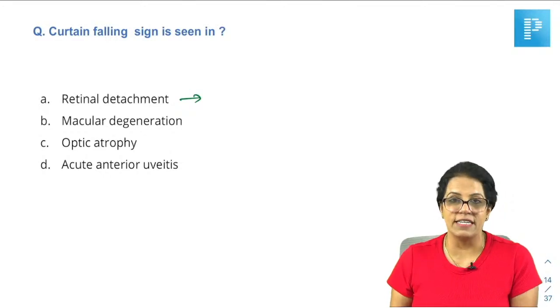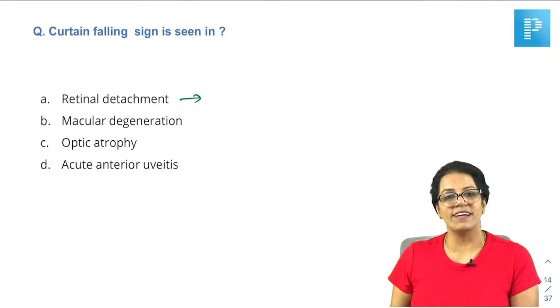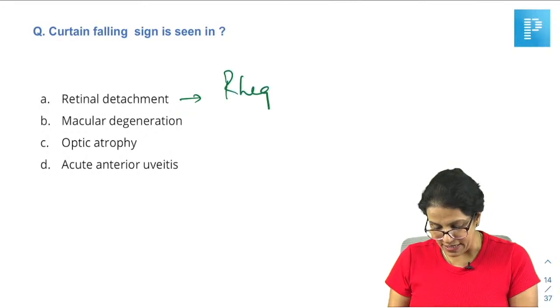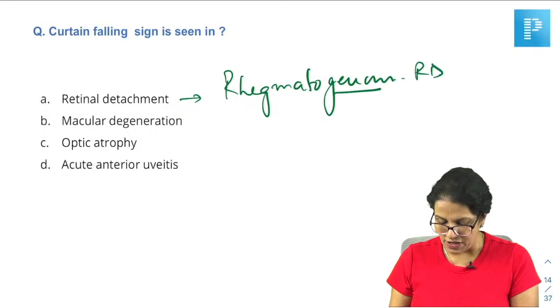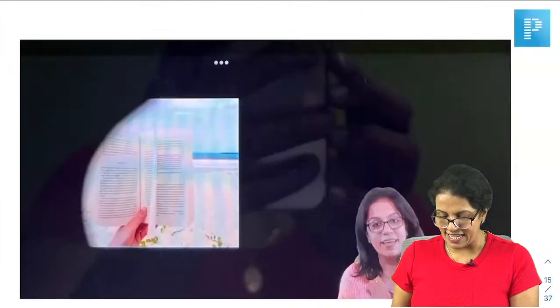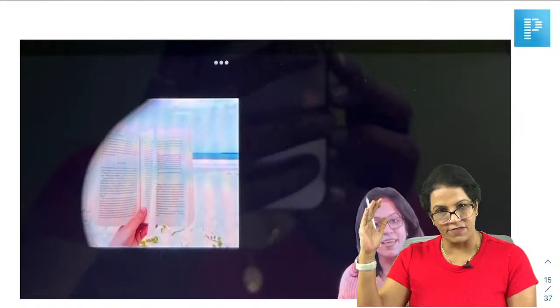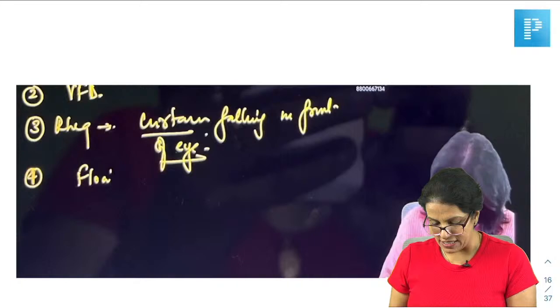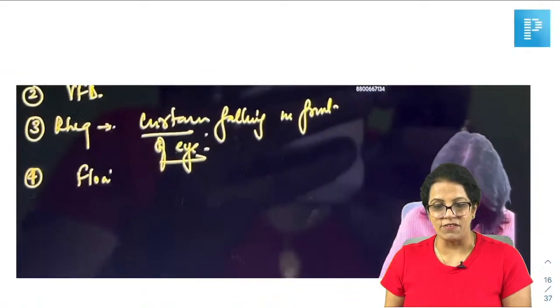Which type of retinal detachment? Curtain falling in front of the eye. It has to be rhegmatogenous retinal detachment. We have studied this also very, very nicely and in detail. Curtain falling in front of the eye is a typical feature of rhegmatogenous retinal detachment. Everything has been covered.